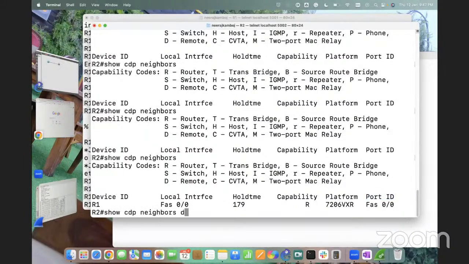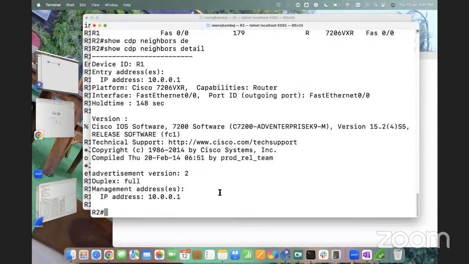Let me do a detail. Show CDP neighbors detail, enter. Now, in the detail, the device ID is R1, and the entry address is 10.0.0.1, which means the address on the same interface is 10.0.0.1. Platform is Cisco. Capability is router. What is my interface on which I'm receiving? F0/0. What is the neighbor interface? That is F0/0 also. What is the hold time timer I'm running right now? That is 148 seconds. Cool, no worries.